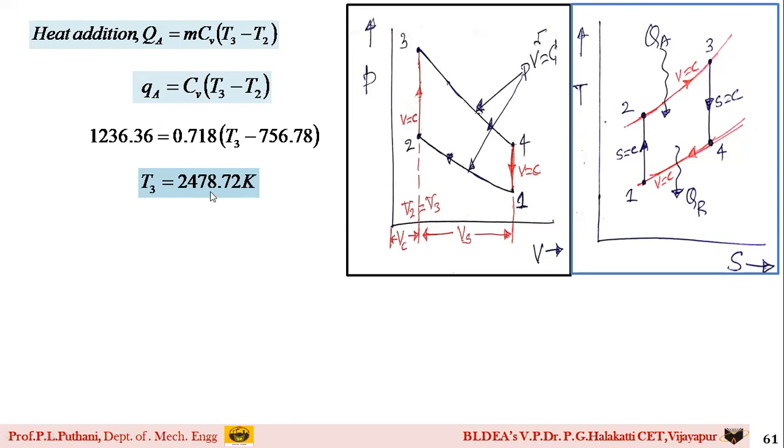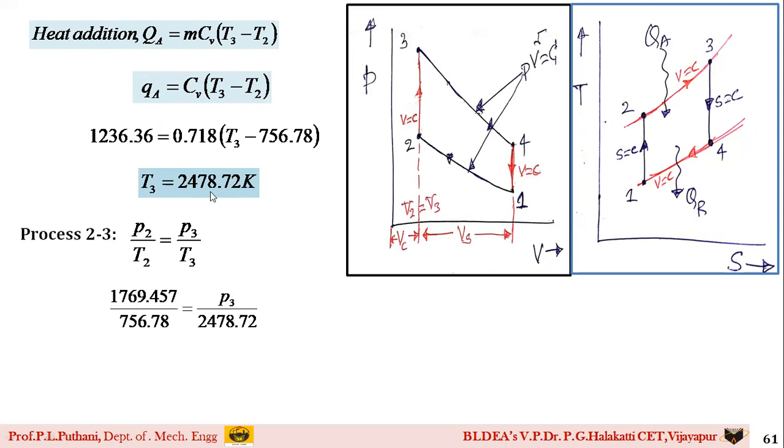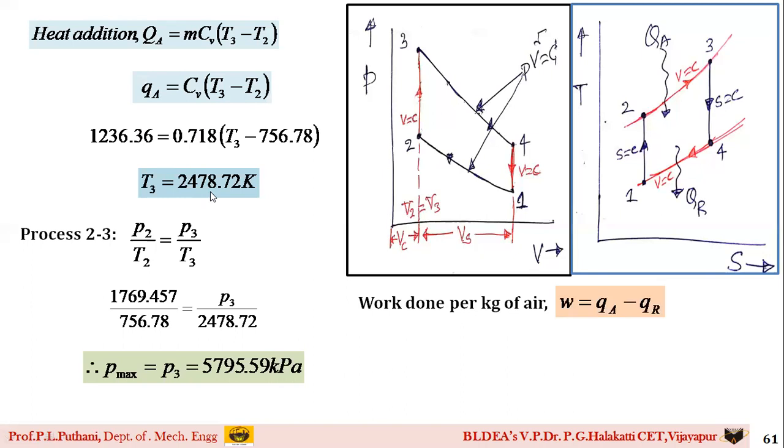T3 value is 2478.72 Kelvin. Similarly, students, I can find out for the process 2 to 3 using the equation P2 by T2 is equal to P3 by T3, and on simplification, the pressure value I get is 5795.59 kilopascal. Therefore, work done per kg of air, I can write as QA minus QR, and the value which I get is 692.36 kilojoules per kg.